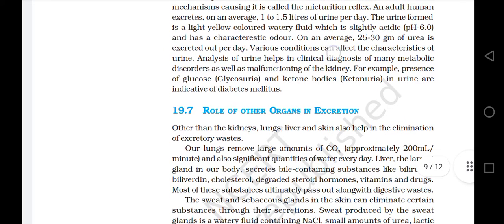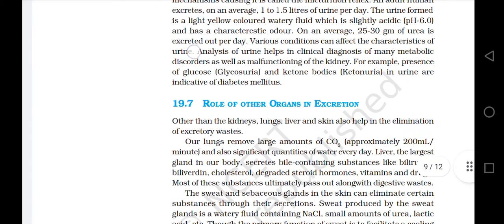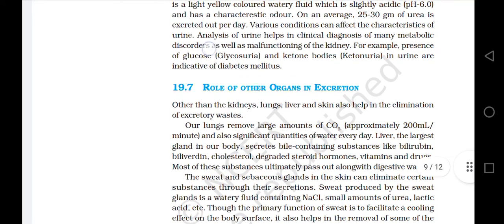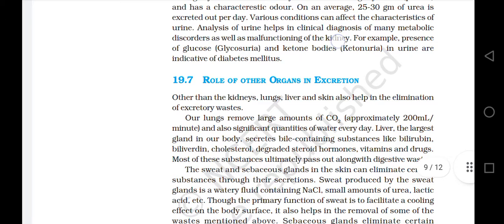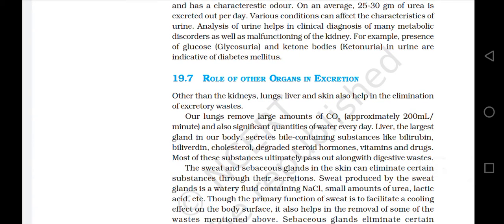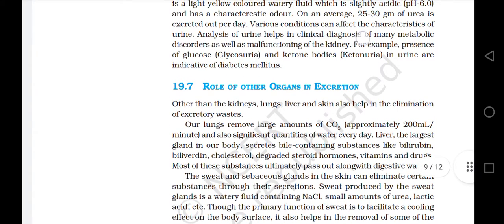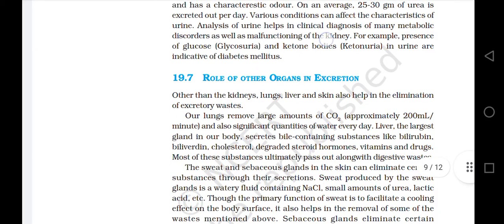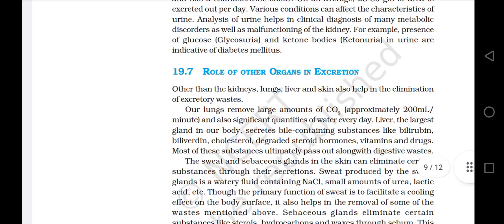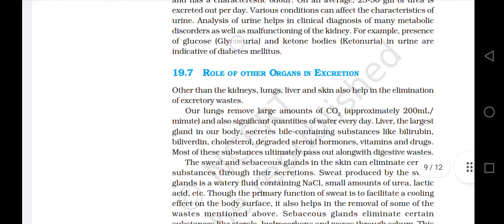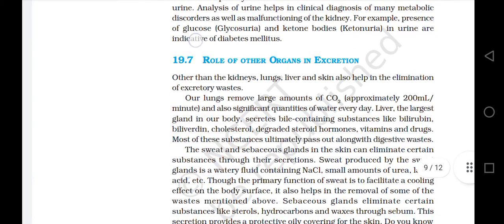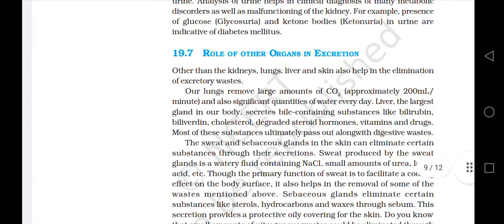Various conditions can affect the characteristics of urine. Analysis of urine helps in clinical diagnosis of many metabolic disorders as well as malfunctioning of the kidney. For example, the presence of glucose, glycosuria, and ketone bodies, ketonuria, in urine are indicative of diabetes mellitus.